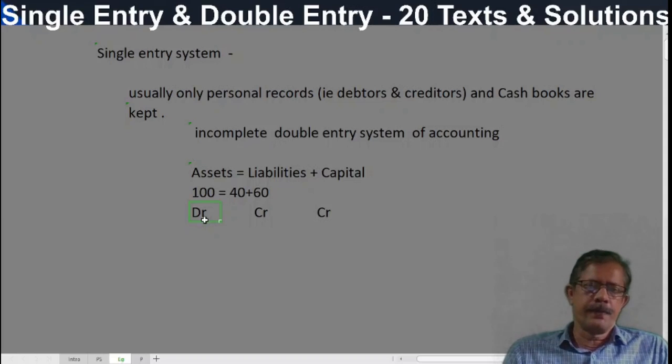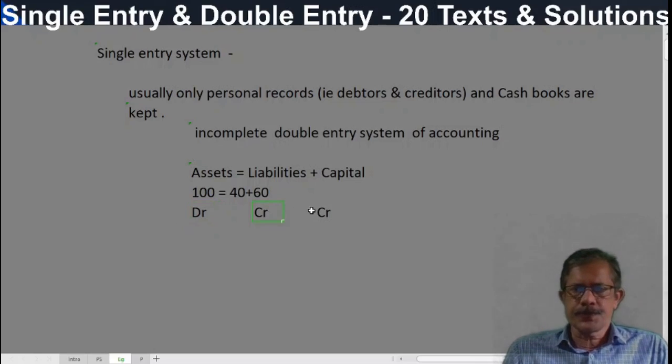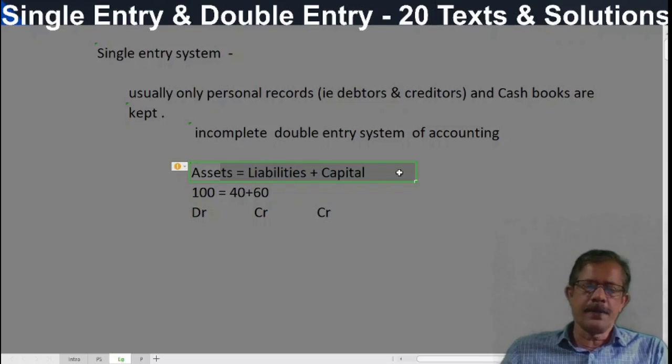Everything you want to know about accounting. If you understand these three terms thoroughly and these default values, that is very important. This debit and credit arise in double entry only. In single entry it is not there. But in single entry we can apply this equation, and this equation gives a debit and credit by the accountant. Then only double entry comes.